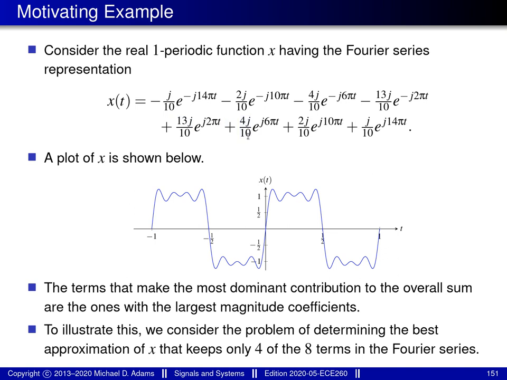In contrast, if we wanted to make the worst possible choice, the worst choice that we could make would be to choose the 4 terms with the smallest magnitude Fourier series coefficients. In other words, the terms with the coefficients minus j over 10, minus 2j over 10, plus 2j over 10, and plus j over 10. And to better illustrate the consequences of making these choices, the approximations obtained with each of these 2 choices are shown plotted on the next slide.